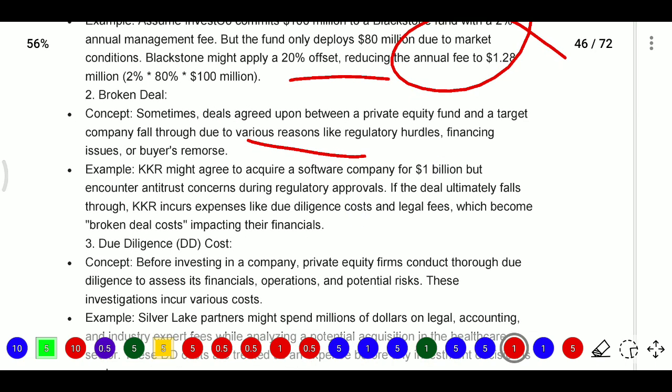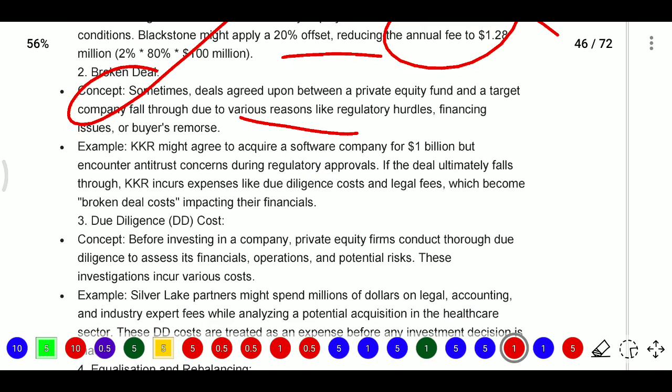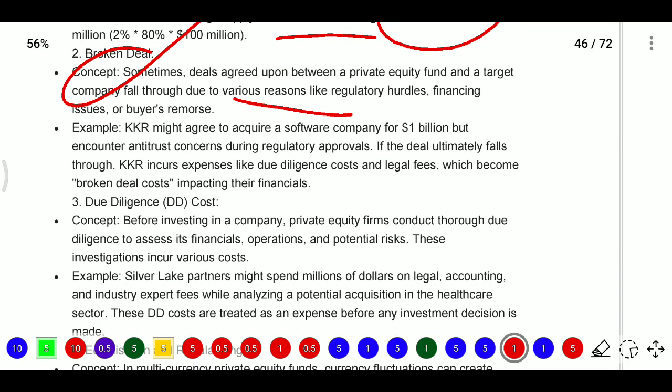That is a broken deal. Here KKR might agree to acquire a software company for $1 billion, but encounter some antitrust concerns during the regulatory approval. If the deal ultimately falls through, KKR incurs some expenses like due diligence costs and legal expenses, which become broken deal costs, impacting their financials.